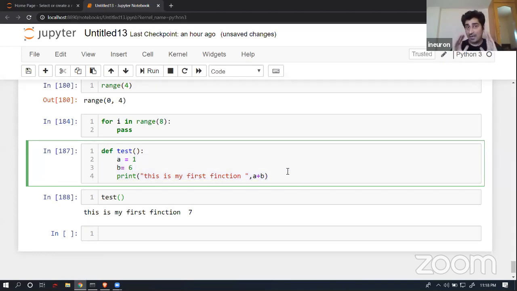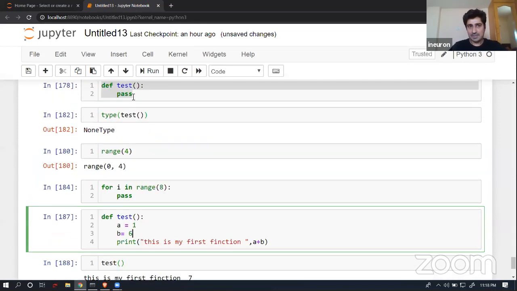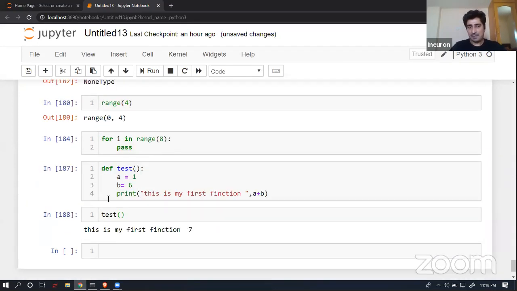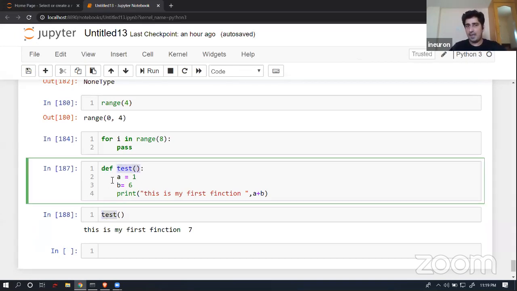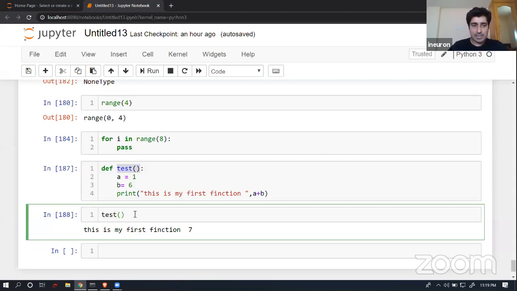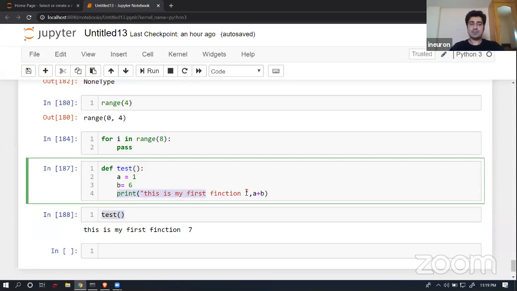Now, I have written a body. Last time I had not written a body; I had given a pass keyword. As you can see over here, this time I have given a body. So when I'm trying to call this function, the signature should always be the same. With the same signature, whatever operation I'm trying to perform, it is going to return all those things. Now let's observe some strange things over here.